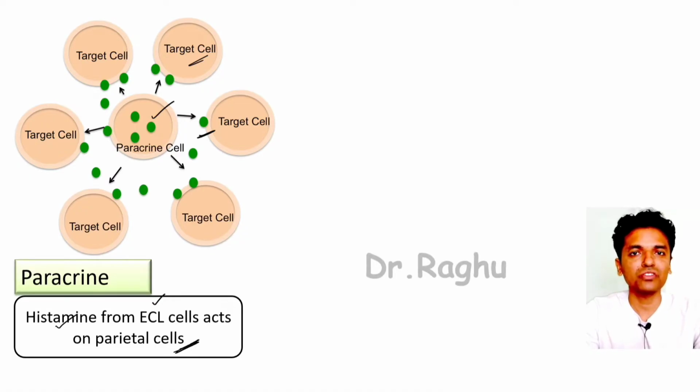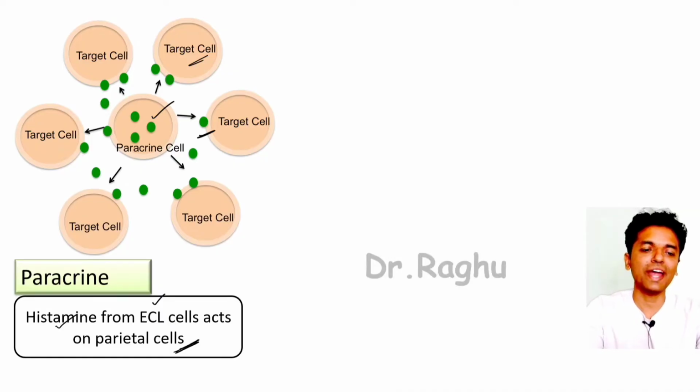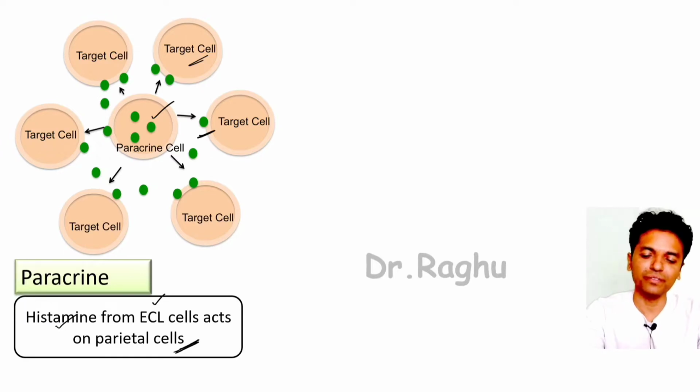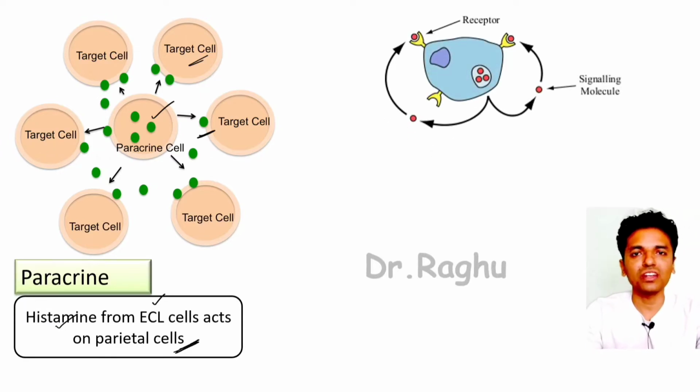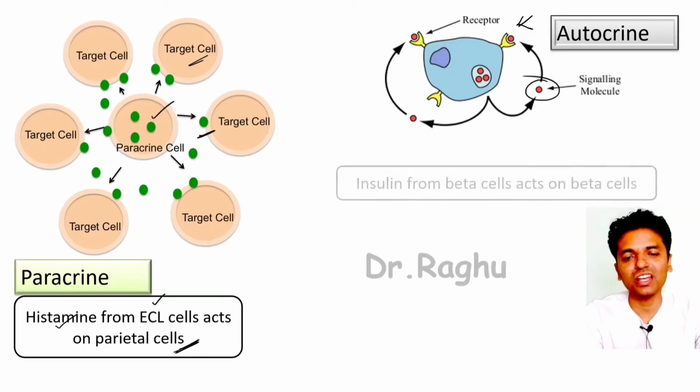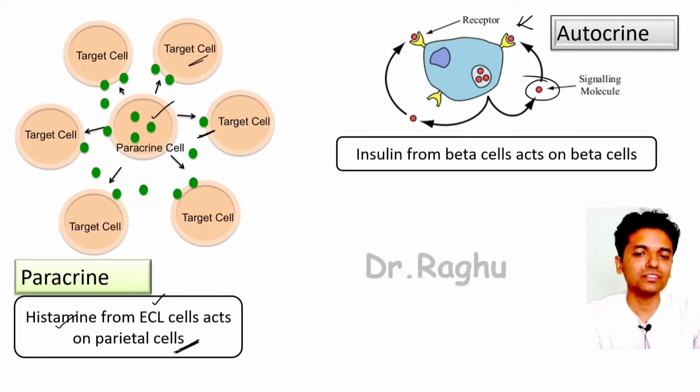So the histamine produced from the ECL cell is going to go and act on the parietal cells, and then the parietal cells are going to increase the secretion of hydrochloric acid. Next mode of communication is wherein a cell secretes a chemical messenger, and this chemical messenger is going to act on the same cell. Such a kind of communication is what is called autocrine communication, and the best example is insulin, which is secreted from the beta cells and acts on the beta cells itself.